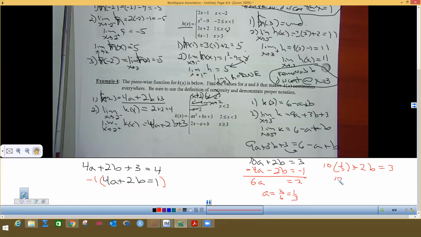This is 10/3 plus 2b, getting a common denominator, 3 is 9/3. So when I subtract 10/3 over, I get negative 1/3. And when you multiply by a half, b would be negative 1/6. So it looks to me like b is negative 1/6 and a is 1/3.